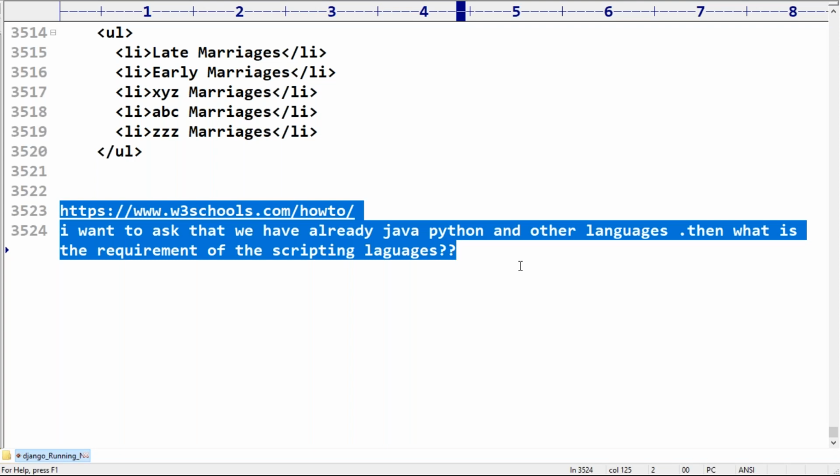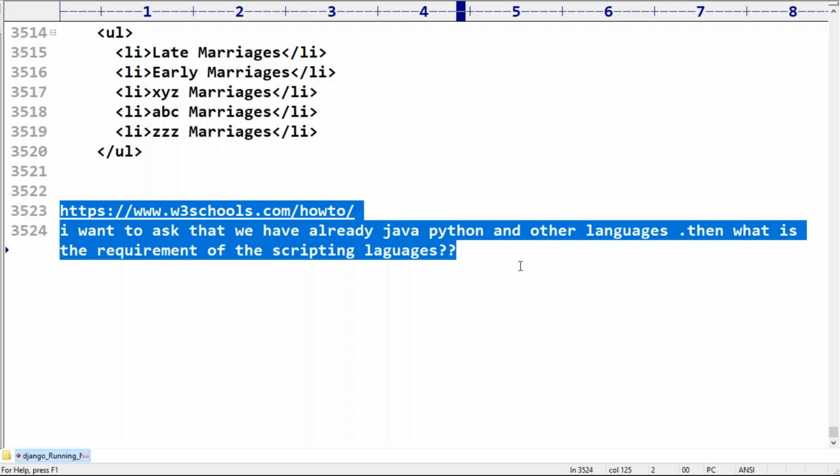Experts are there in our session. Yeah, good. The biggest facility of JavaScript is that it will work on the client side and it will work on the server side. Browser can understand JavaScript.